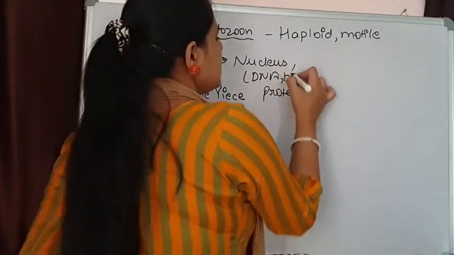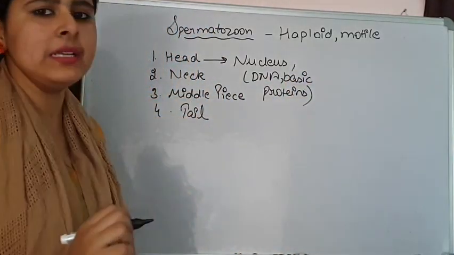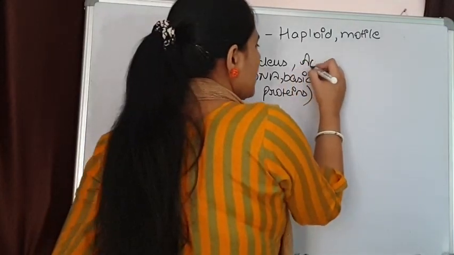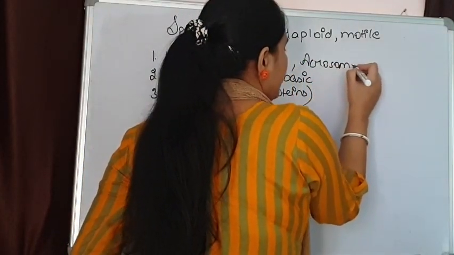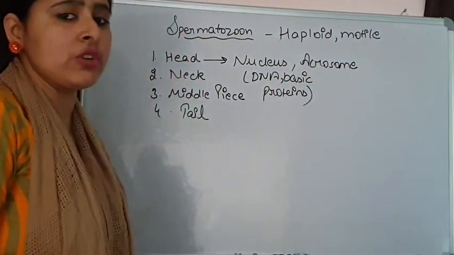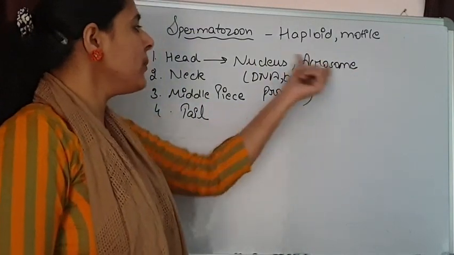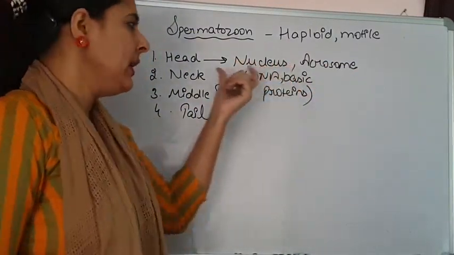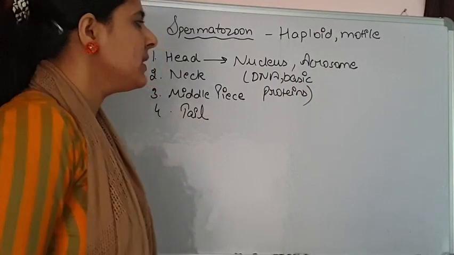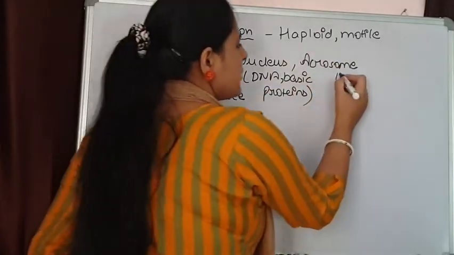Other than nucleus, the anterior portion of the head is containing a structure that is known as acrosome. So, in head region, 2 structures are there: acrosome and nucleus. Later we will see all these structures in a diagram. Let's talk about the function.